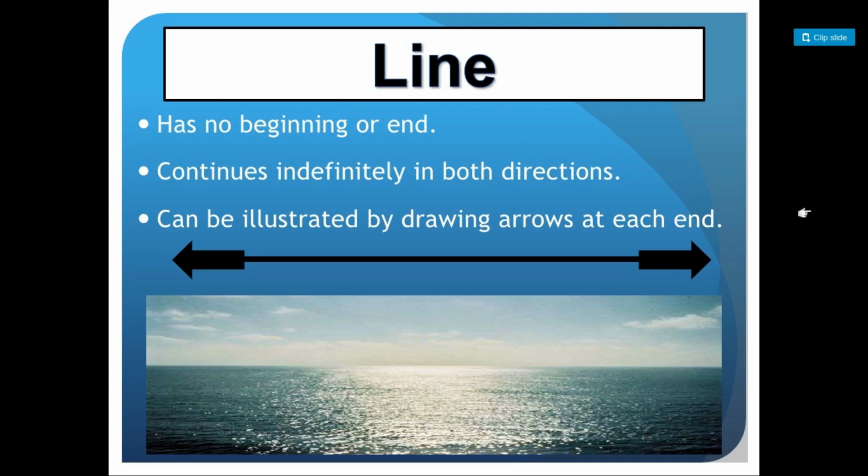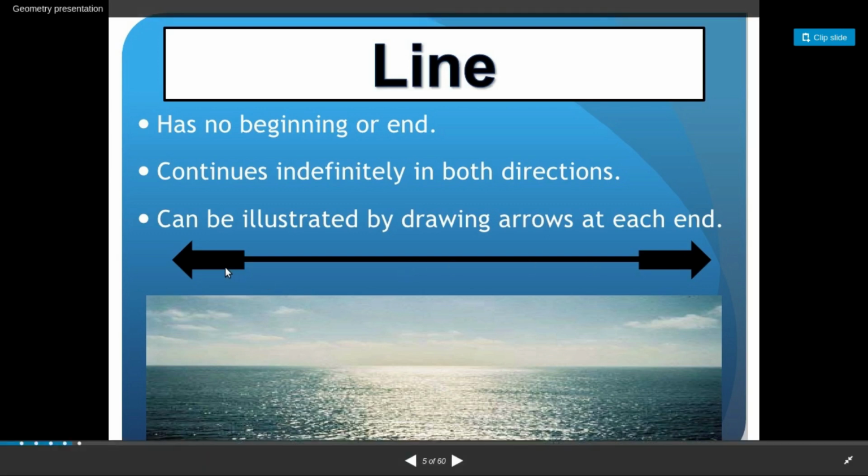If you want to compare or correlate a line with any object, take the sea. The sea doesn't have an end, right? It is extended infinitely in both the directions. Just like that, a line also won't have any beginning or end. So how do we represent a line? With two arrows at both the ends, right?